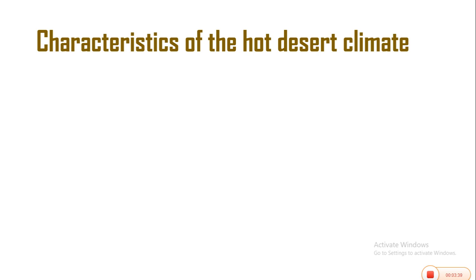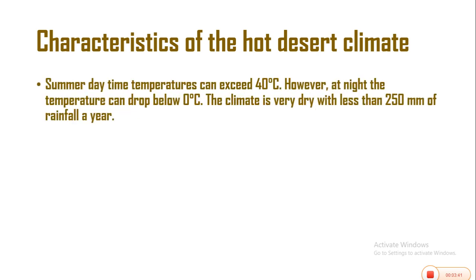Characteristics of the hot desert climate. Summer daytime temperatures can exceed 40 degrees Celsius. However, at night, the temperature can drop below 0 degrees centigrade. The climate is very dry with less than 250 millimeters of rainfall in a year.